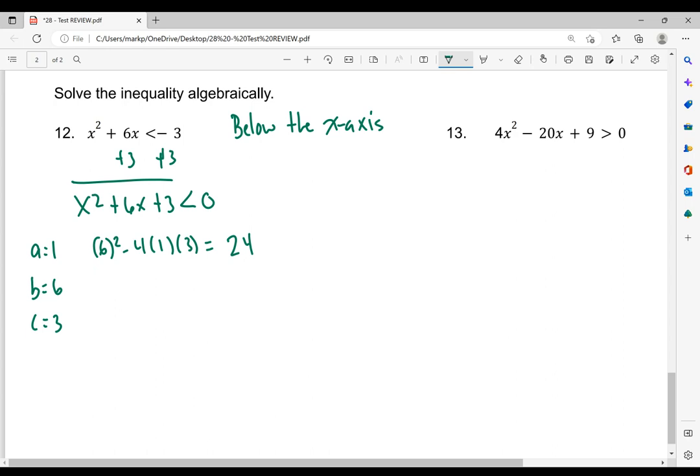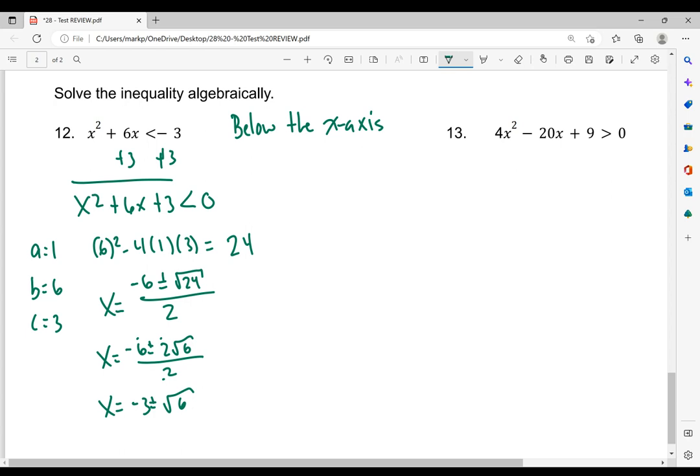So now for the quadratic formula, x equals the opposite of B. So the opposite of 6 is -6 plus or minus the square root of 24 over 2 times A, which is 2. If you simplify the square root of 24, you get -6 plus or minus 2 square root of 6 over 2. And last, you could reduce this one more time. X is equal to -3 plus or minus the square root of 6 because 6, 2, and 2 are all divisible by 2. -6 is divisible by 2 -3 times. 2 is divisible by 2 once. That's why there's a 1 there. You don't see it. And 2 divided by 2 is 1, and we don't really need to divide by 1.